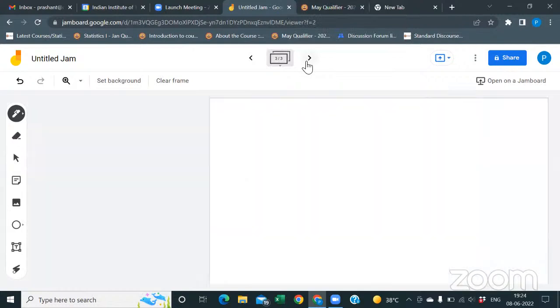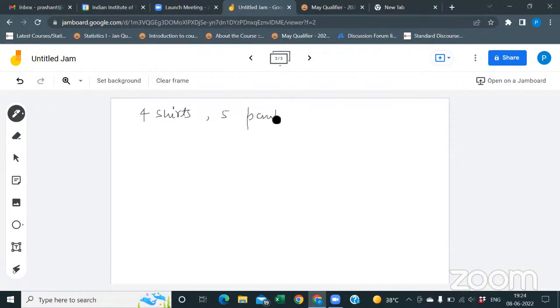Normally, if you remember the lecture video, suppose you have 4 shirts and 5 pants. Now, suppose I'm saying I can choose one cloth, either a shirt or a pant.